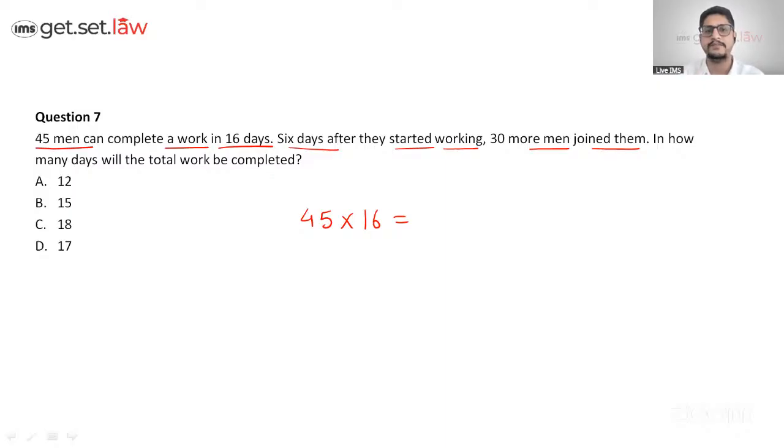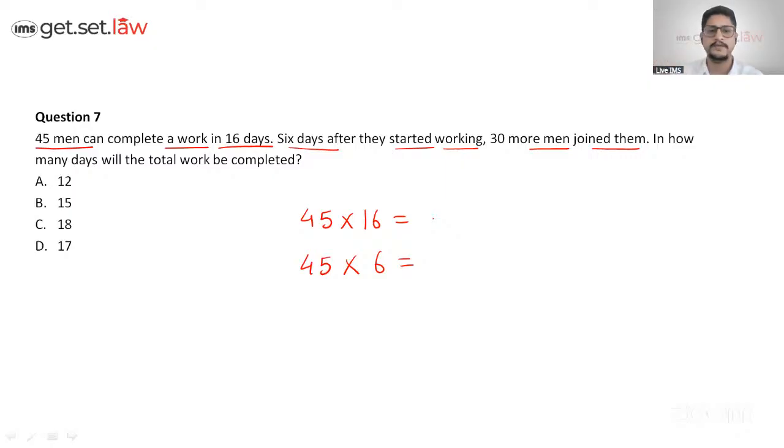So we need to keep in mind that for 6 days, how much work is being done by the 45 people. So one is 45 into 16, one is 45 plus 6. So they are saying 6 days after they started working, 30 more. So that means for 6 days they've also worked. So 45 into 16, the answer, come on. In the chat box, can anyone tell me?